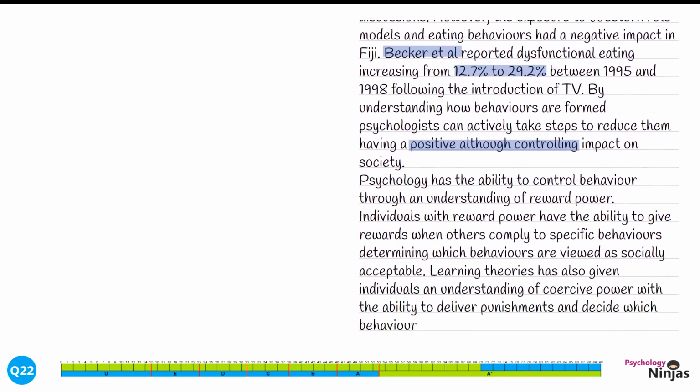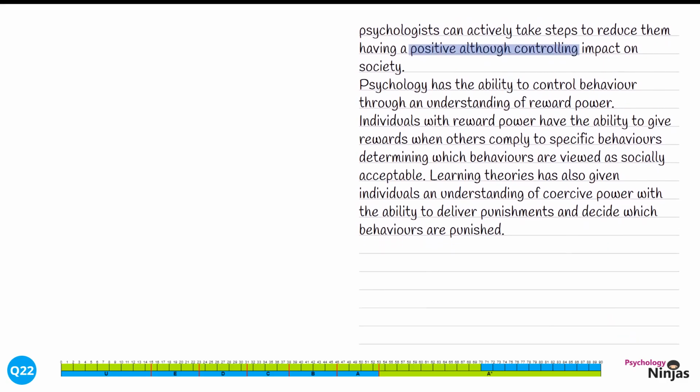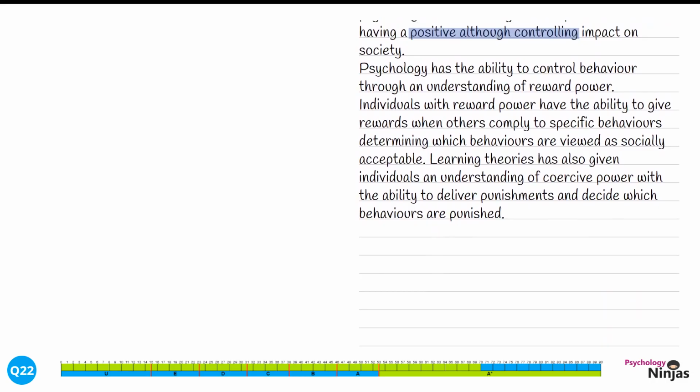Psychology has the ability to control behaviour through an understanding of reward power. Individuals with reward power have the ability to give rewards when others comply to specific behaviours, determining which behaviours are viewed as socially acceptable. Learning theories have also given individuals an understanding of coercive power, with the ability to deliver punishments and decide which behaviours are punished.